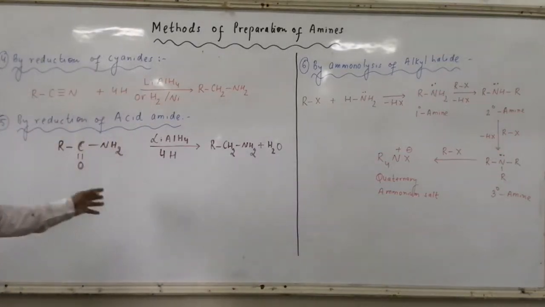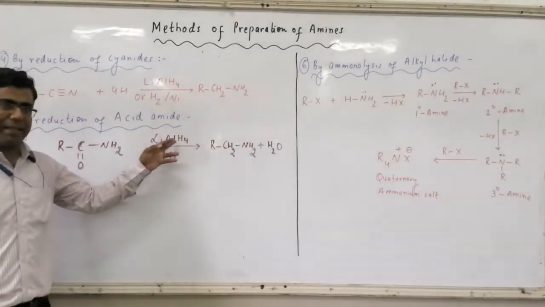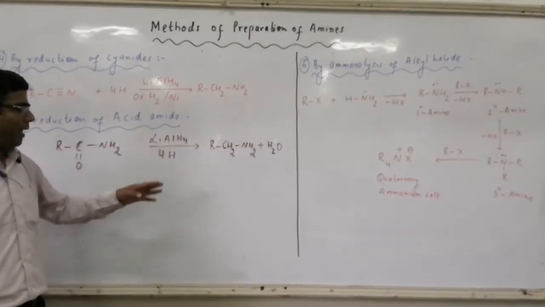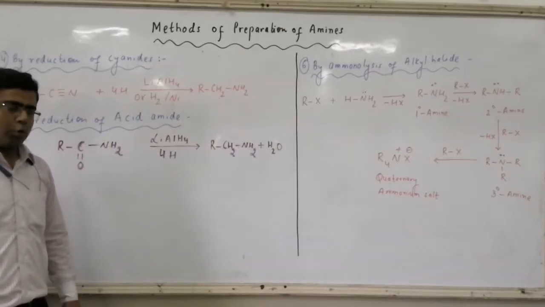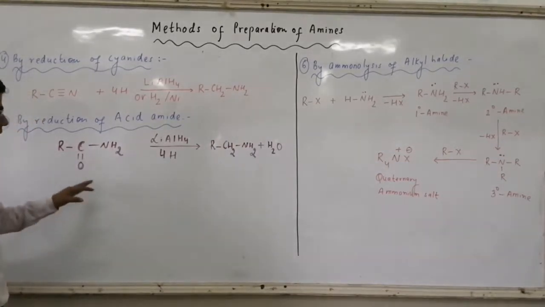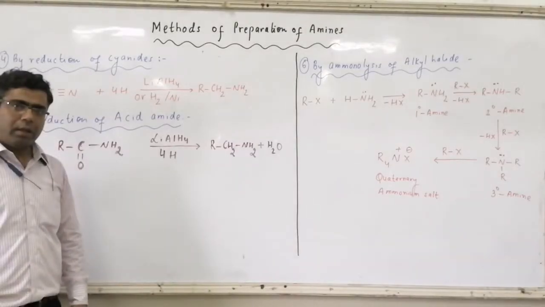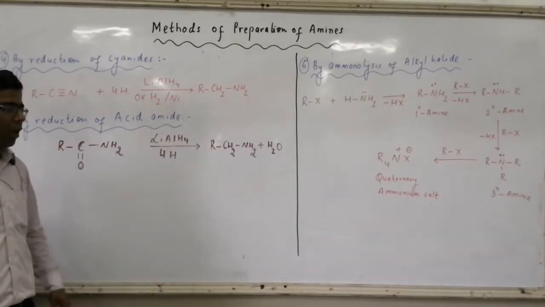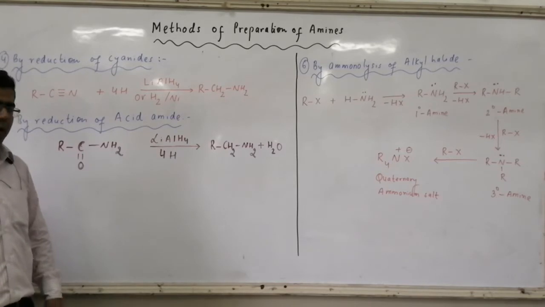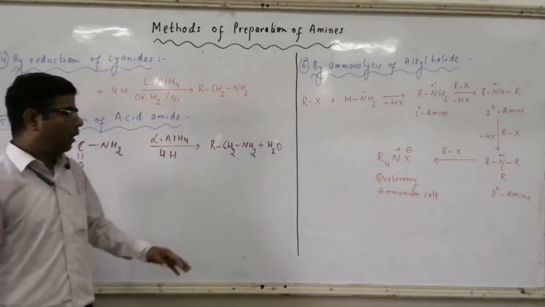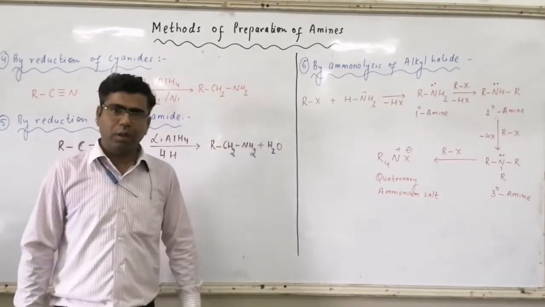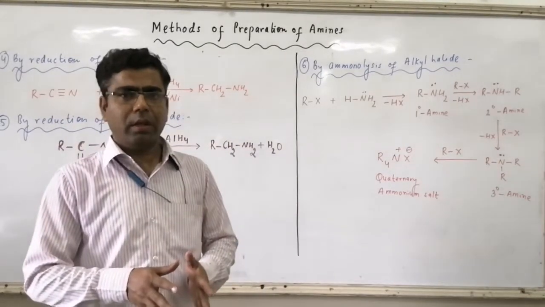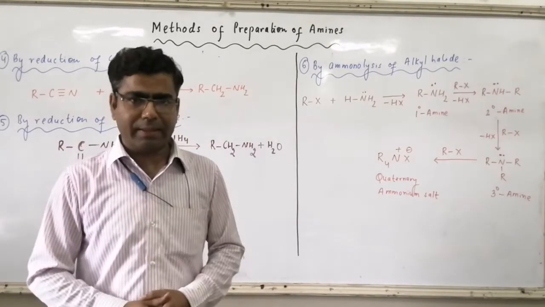So acid amide, when treated with reducing agents like lithium aluminum hydride, will again utilize 4 atoms of hydrogen. 2 atoms of hydrogen will remove oxygen in the form of H2O. Removal of O creates a bond deficiency of 2 over the carbon atom. So the remaining 2 H will form new bonds with carbon. As a result, we will get RCH2NH2, again primary amines. So acid amides on reduction again give primary amines.